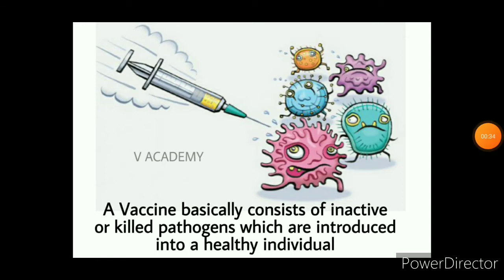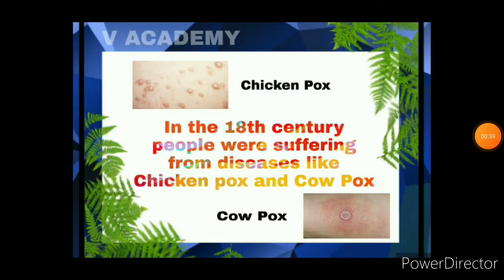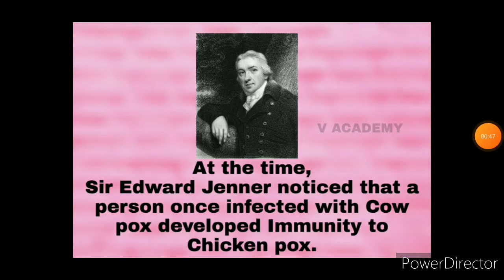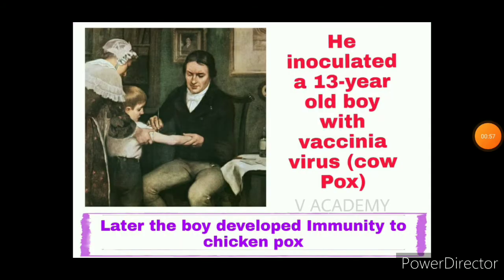And now let us know when this vaccine was discovered. In the 18th century, people were suffering from diseases like chickenpox and cowpox. At that time, Sir Edward Jenner noticed that a person once infected with cowpox developed immunity to chickenpox also. So, he introduced a vaccine into a 13-year-old boy.